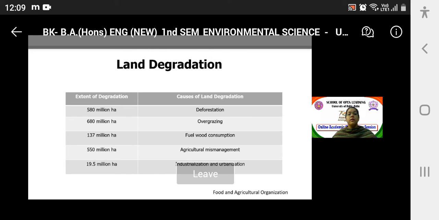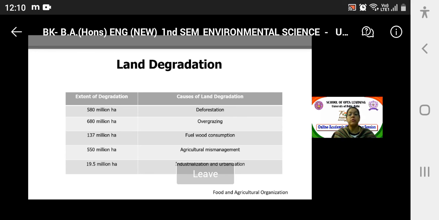Okay, so this is the data which has come from the Food and Agricultural Organization, which clearly shows the extent of degradation caused by a particular cause of land degradation. Deforestation has led to 580 million hectares of land being degraded.